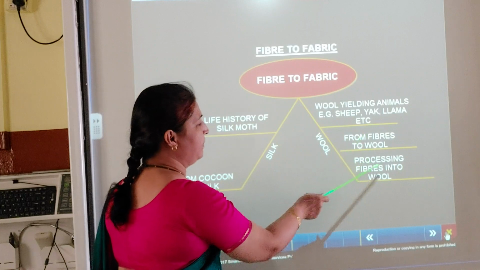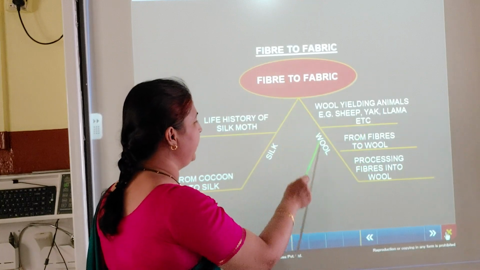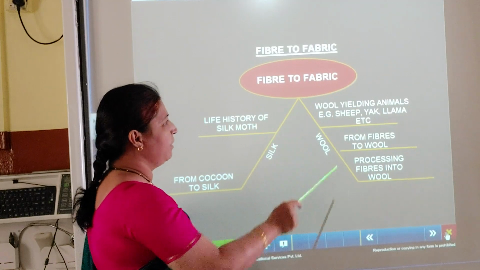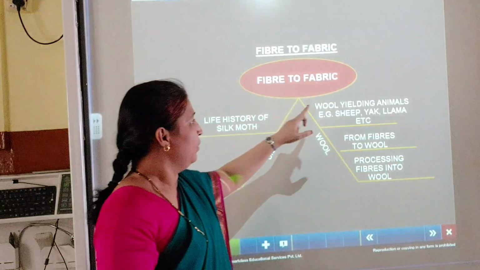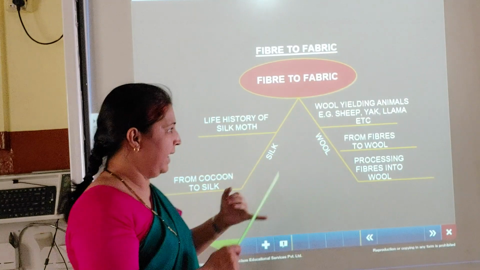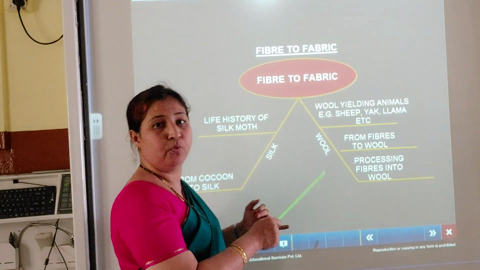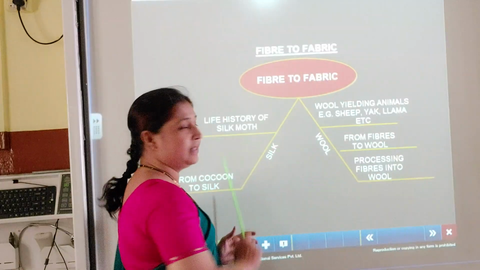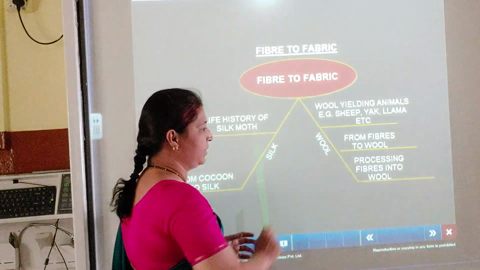Then processing fibers into wool. Today we have studied only about the wool. This chapter is about wool and silk. So about wool we have studied wool yielding animals, from fibers to wool and processing fibers into wool. There are 6 steps in the processing of fibers.